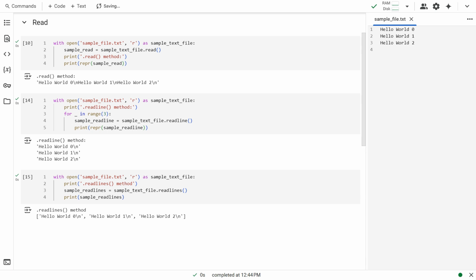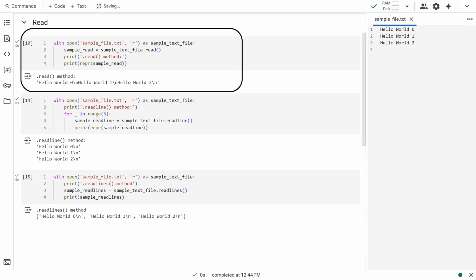To demonstrate the methods, we would be using a sample file, the contents of which are on the right pane. The read method has copied the contents of the file into a single string. We can see that new line characters are part of the string. The raw representation of the string has been printed, using the repr function.